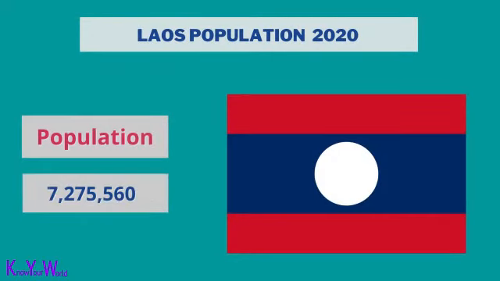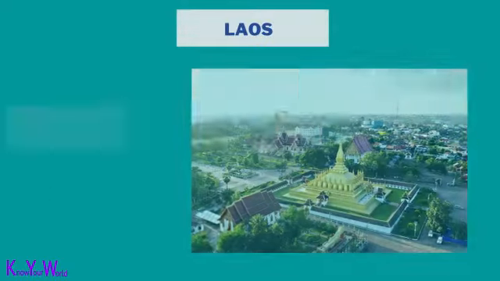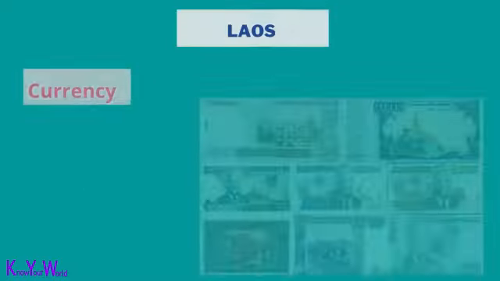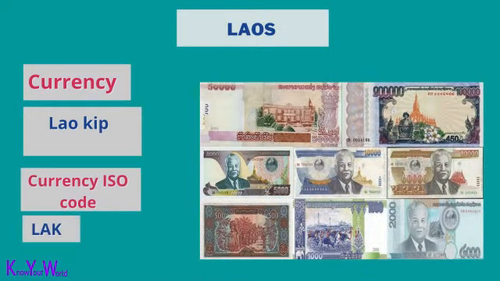Laos population is 7,275,560. The capital of Laos is Vientiane. The currency of Laos is the Lao kip. The ISO code is LAK.